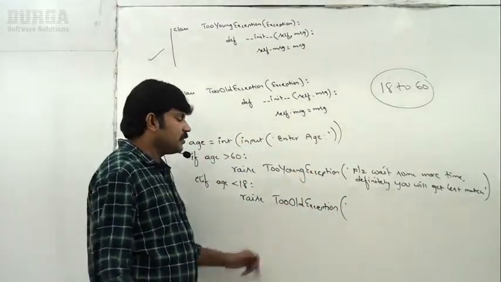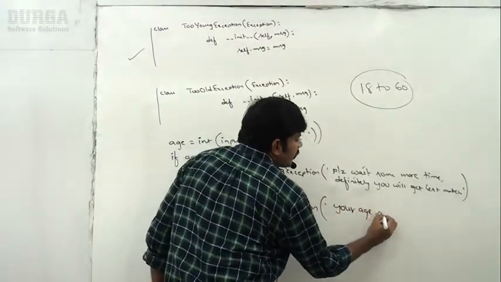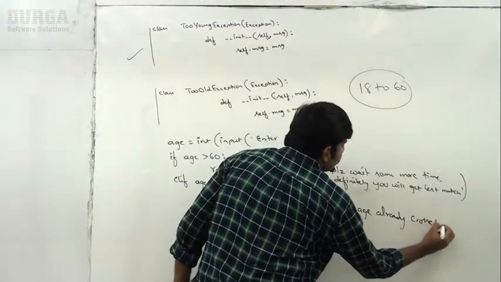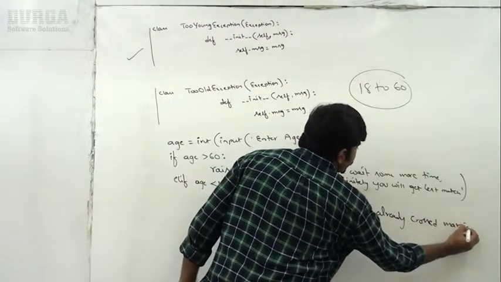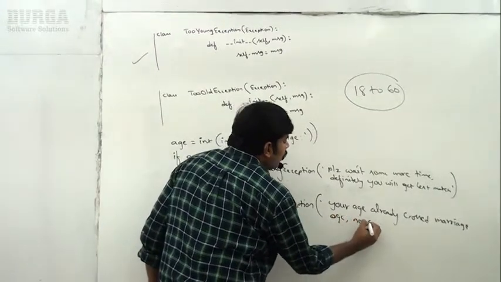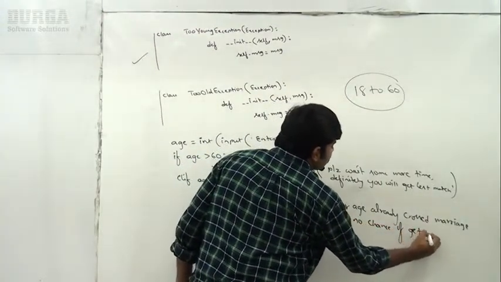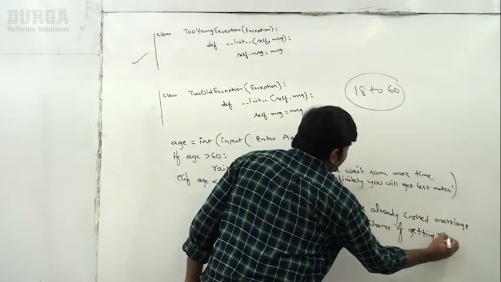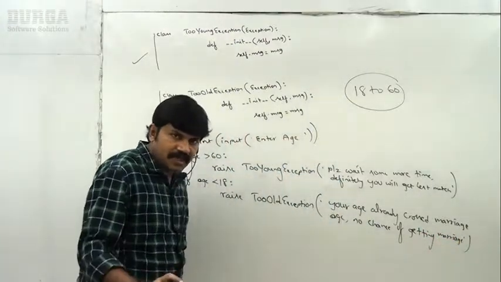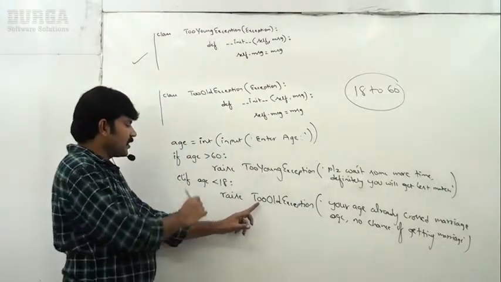Too old exception: your age already crossed marriage age, no chance of getting marriage. Like this I am taking, sir. Just for fun, I am reversing it.